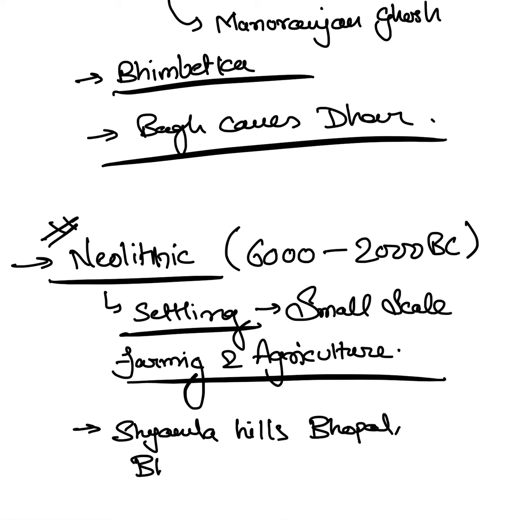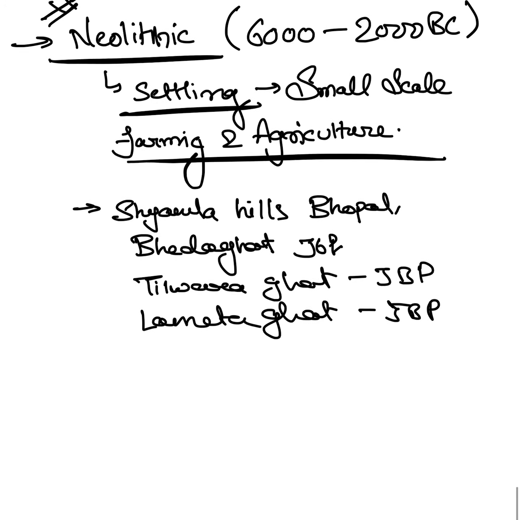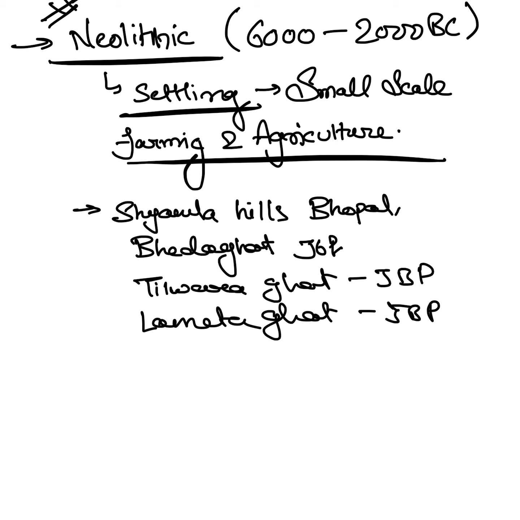Along with that Bhedaghat of Jabalpur, along with that Tilwara Ghat, which is also in Jabalpur, Lamecha Ghat, Jabalpur, along with this Riva. These are the sites of the Neolithic period. So the Neolithic period is confined to these particular places, and this is all about Neolithic.